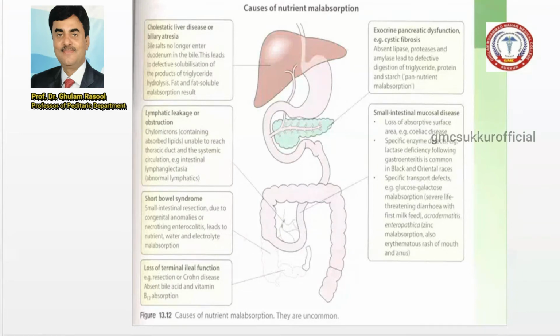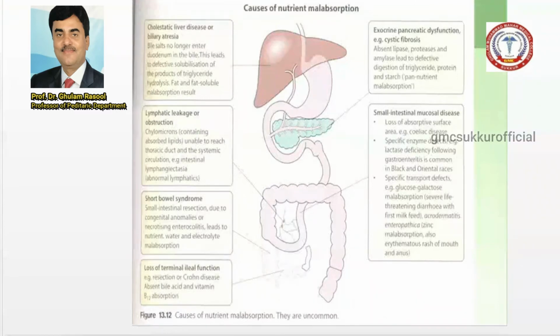Biliary atresia is a congenital anomaly usually present in the pediatric population. If it is not diagnosed early, the patient can present with end stage liver disease.